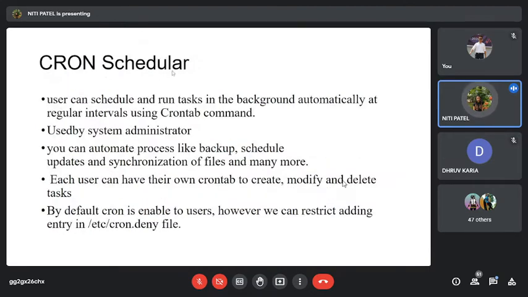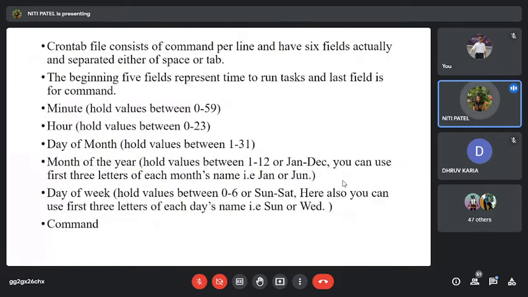So what we have seen is that the crontab command is used to schedule and run tasks. If I want to schedule a task, I should have specific timings. So out of those 6 fields, the first 5 fields tell me at what time it should happen. And the last field is the command, which should be executed at that particular time in the background. So the first field is minute.